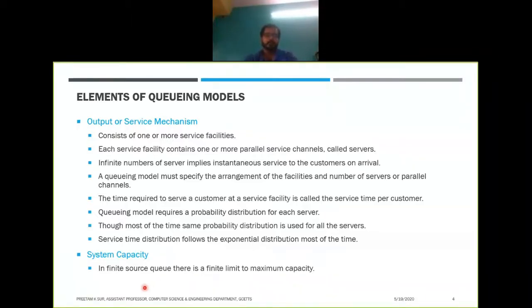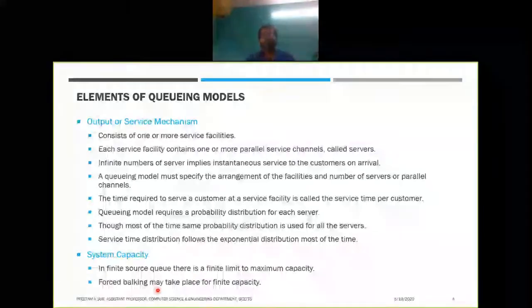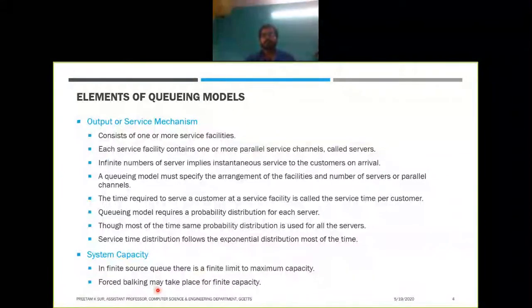In a finite source queue there is a finite limit to the maximum capacity of the system, and if you have a finite capacity, then we'll have forced balking. As in the bus example, as soon as the bus gets full, you cannot get into the bus and cannot get the service, so you will be forced to leave.